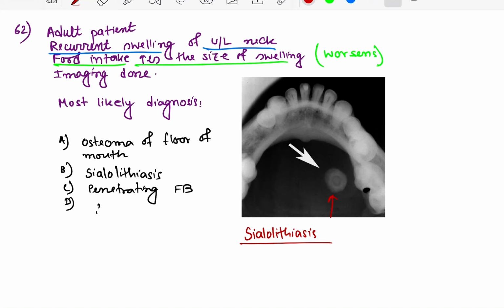During food intake, salivary gland secretion increases, but as there is obstruction to the salivary gland duct, there will be accumulation of secretion inside the salivary gland. It will cause more stretching and pain, so that will worsen the symptom during food intake. So this is a typical case of sialolithiasis with a radiopaque lesion in orthopantogram or X-ray of the oral cavity. So this is sialolithiasis or salivary gland stone.